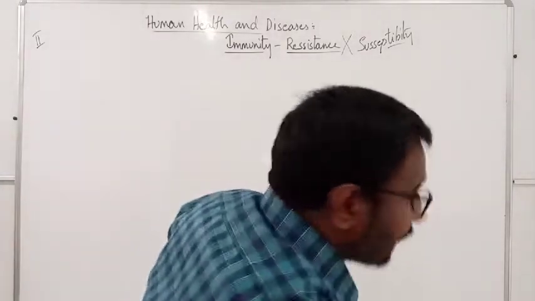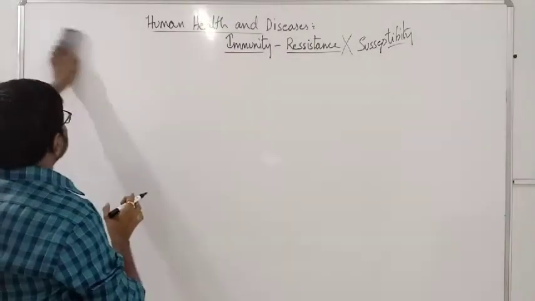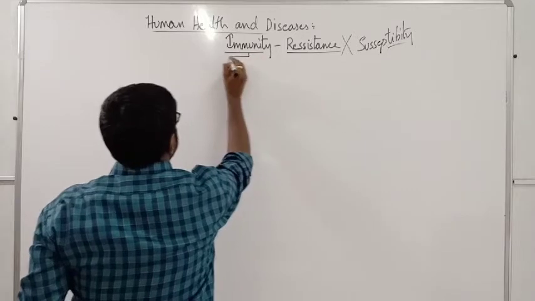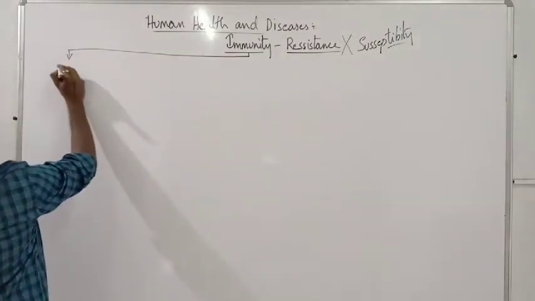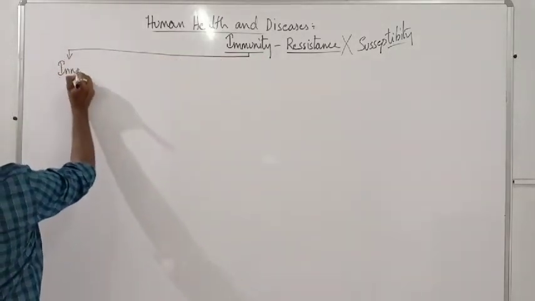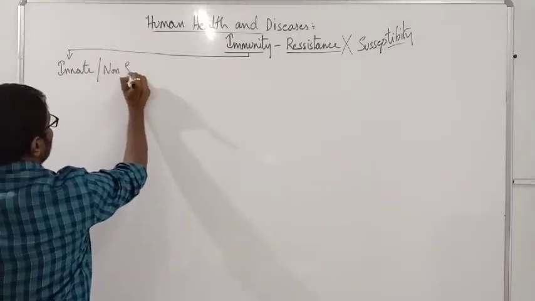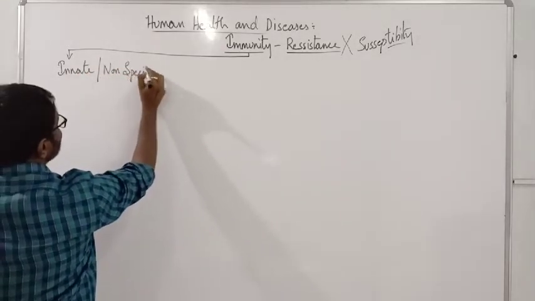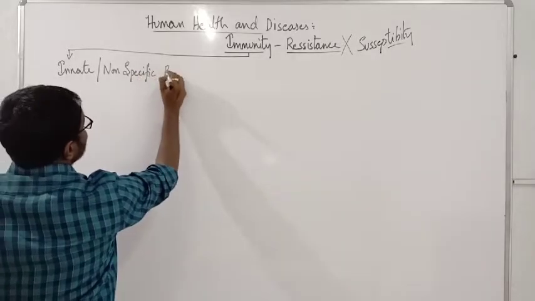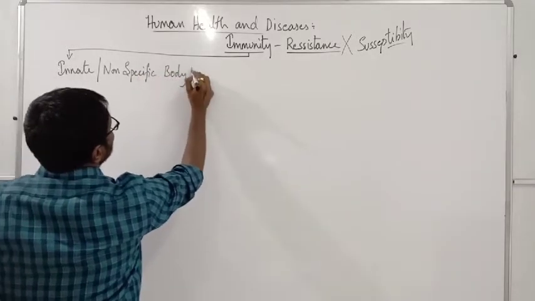Actually, you should know that immunity in our body can be divided into innate immunity, also called as non-specific body defense.